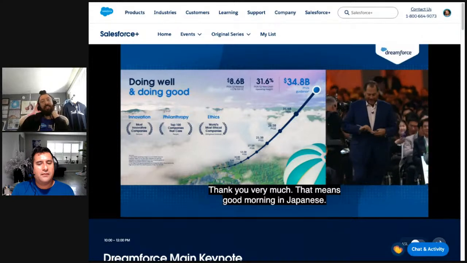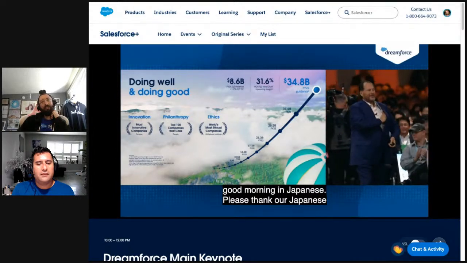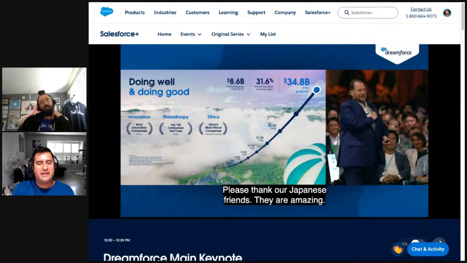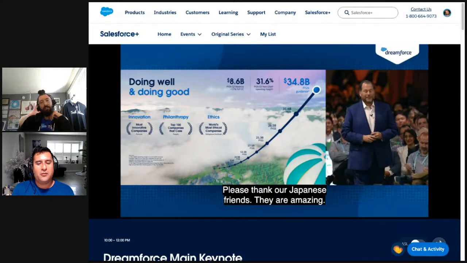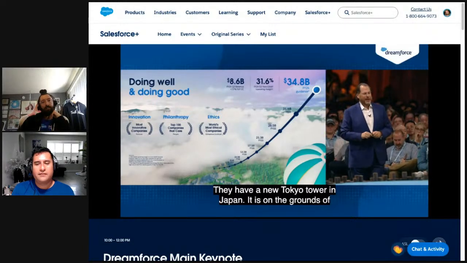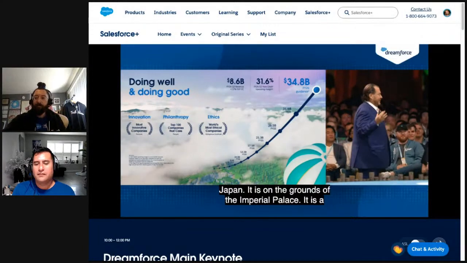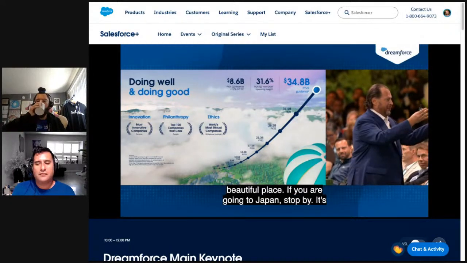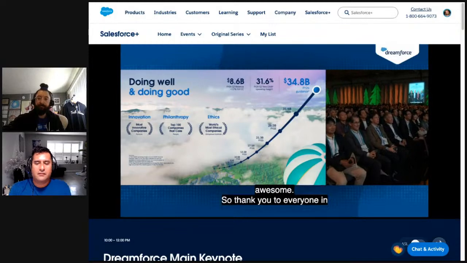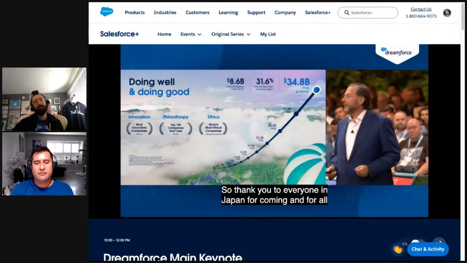So they are saying that Salesforce is the second largest software company in Japan? They have a new Tokyo Tower in Japan, yes. It is on the grounds of the Imperial Palace. It is a beautiful place. If you're going to Japan, stop by. It's awesome. So thank you to everyone in Japan for coming and for all your great leadership and for creating the second largest software company in Japan.